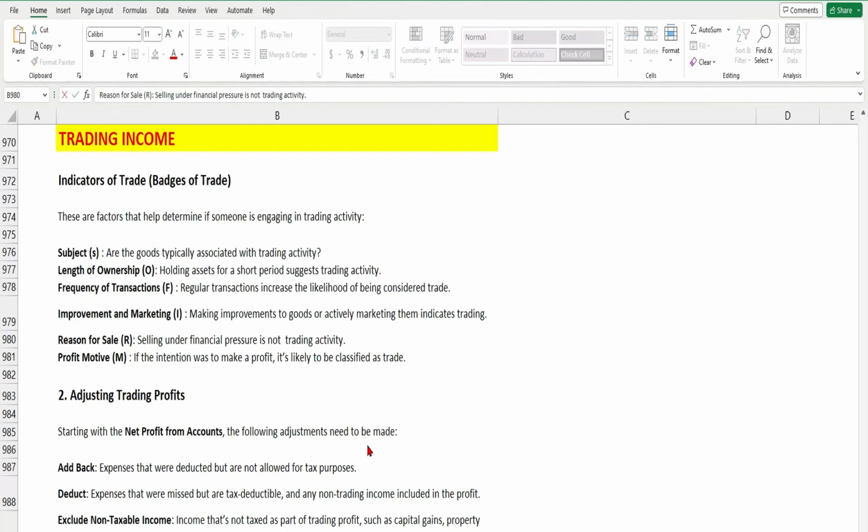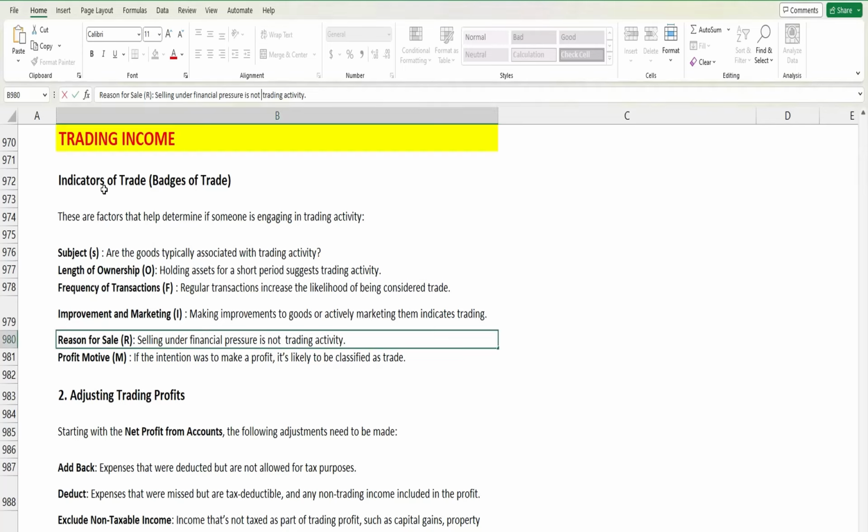So basically, the reason for the sale matters. If I am selling the goods forcefully to raise cash because I am facing financial difficulties, then it's not a trading activity. There might be a particular reason why I'm doing this. Now it comes to the motive. If my intention is to make a profit, obviously it's a trading activity.